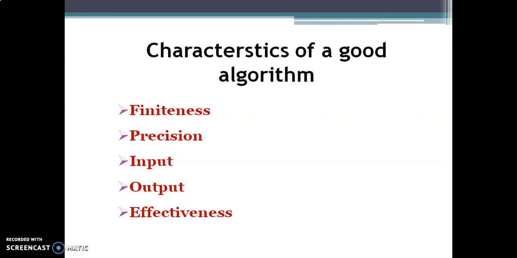Okay, so next we have how to develop or write an algorithm. After that we have flow charts and all. Anyhow, that we'll see in the next class. Okay, that's all. Thank you.